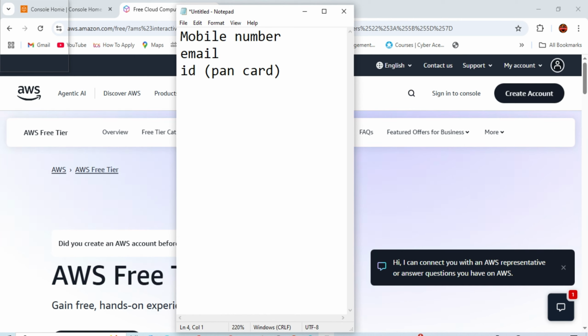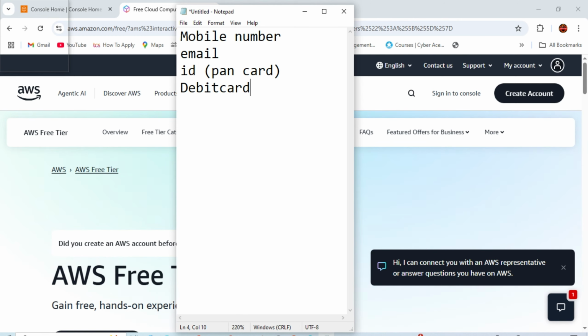Next is the debit card. Most of the time the debit card should not be detected, but what I recommend is to use a new debit card which is not used in your existing account. Otherwise it will throw the error. So these are the details which you have to follow while creating the account.